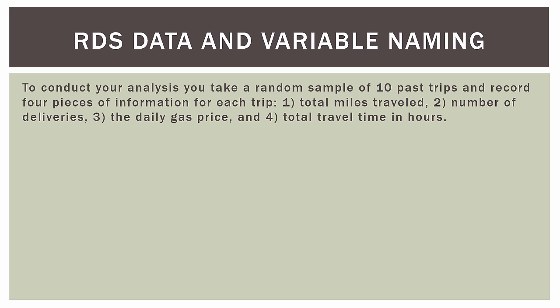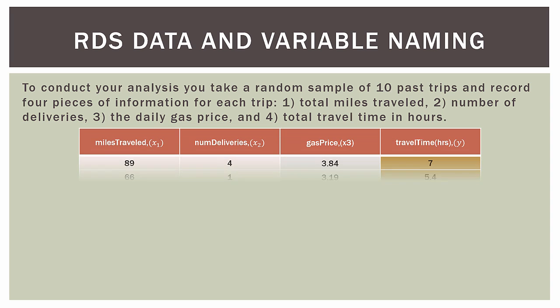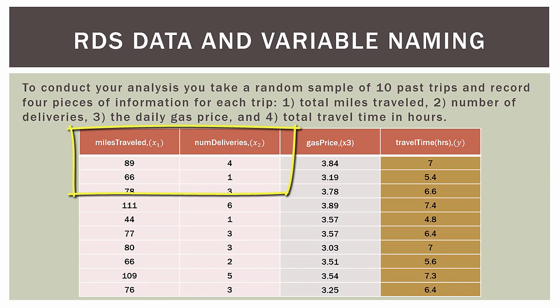So you go back and look at 10 past trips and record 4 pieces of information: the total miles traveled for that trip, the number of deliveries during that trip, the daily gas price, and finally the total travel time in hours, which is your dependent variable, or the thing you're interested in predicting. So here's the data. We have miles traveled, that's our first independent variable, x1, number of deliveries during the trip, that's x2, and the gas price that day, that's x3, and then our dependent variable, travel time, is y on the right.